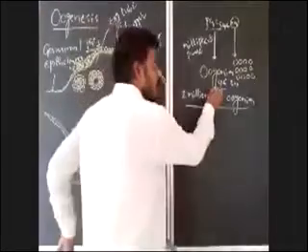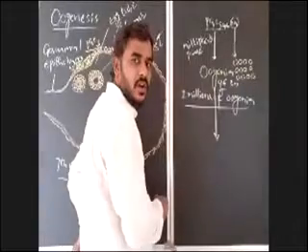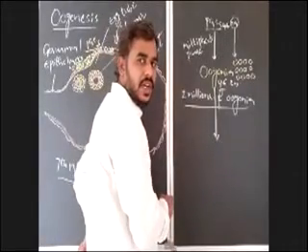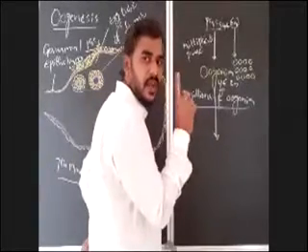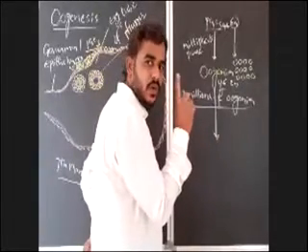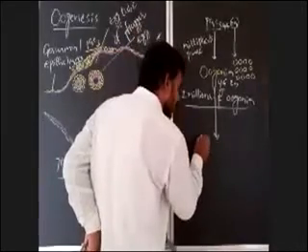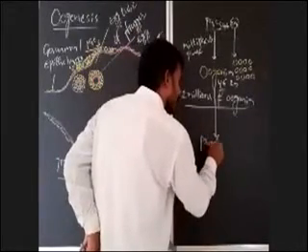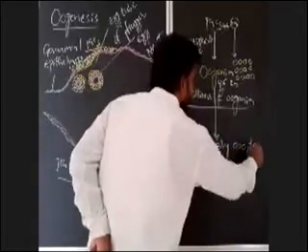So oogonia will undergo which phase here? Oogonia will undergo growth phase. How many oogonia in each egg nest? Only one oogonium in each egg nest, and here that will modify into primary oocyte.